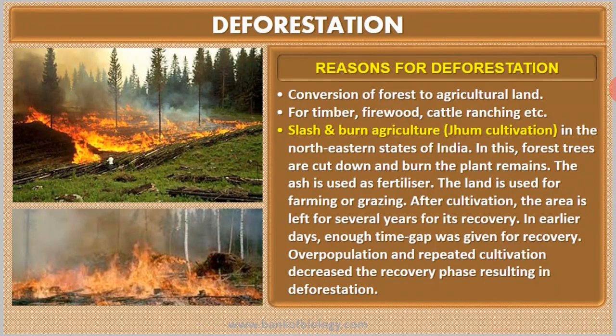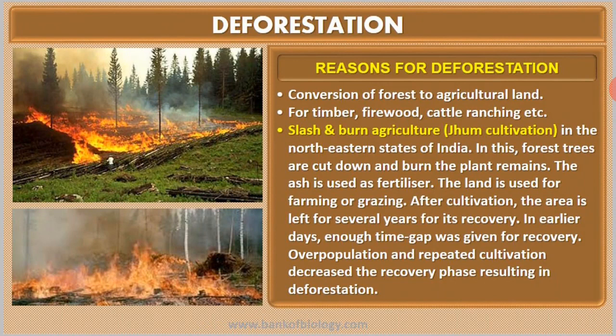Okay, so trees, usually you cut trees nowadays for timber, firewood, you want costly furniture. Okay, you want many more things for your luxury life. So you go on cutting the trees, and that has led to deforestation. Okay, one main reason for deforestation is slash and burn agriculture, which is commonly called jhum cultivation, especially in the north and eastern states of India. Okay, they have largely contributed to deforestation.